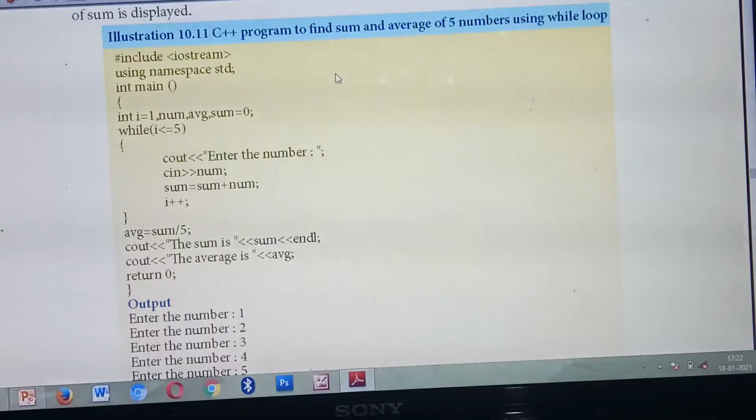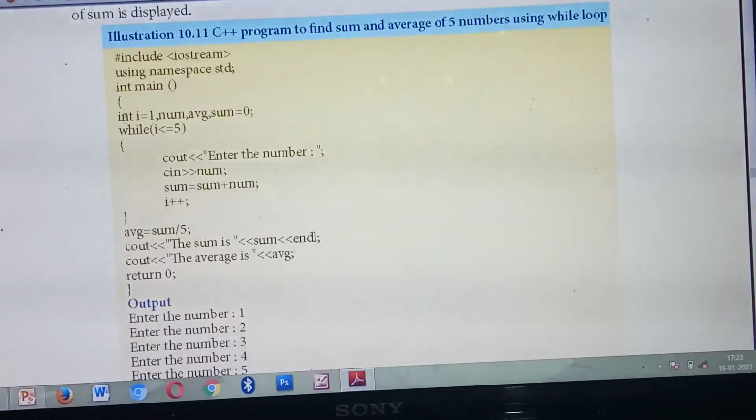So next program: we are going to write a program to find the sum and average of 5 numbers using while loop. Using which loop? While loop. So what's the first line? Header file: hash include iostream. Second line is using namespace std. Third line is the main function. Then open brace.